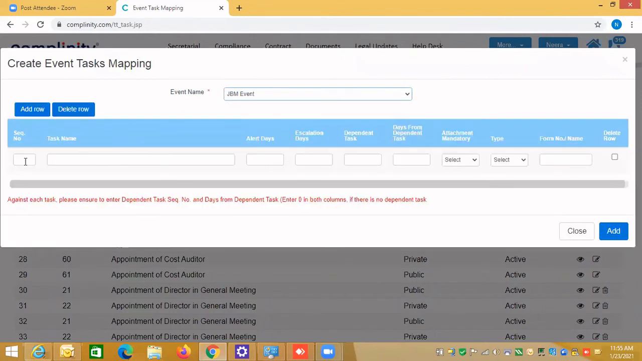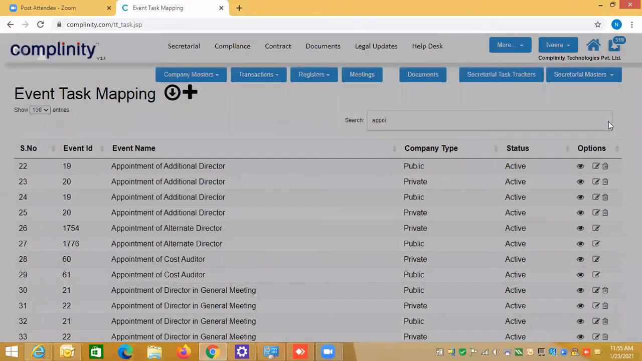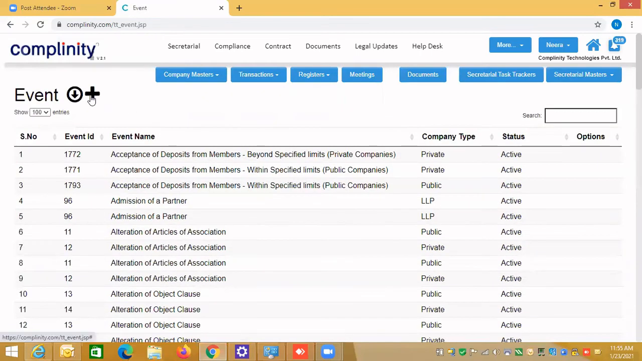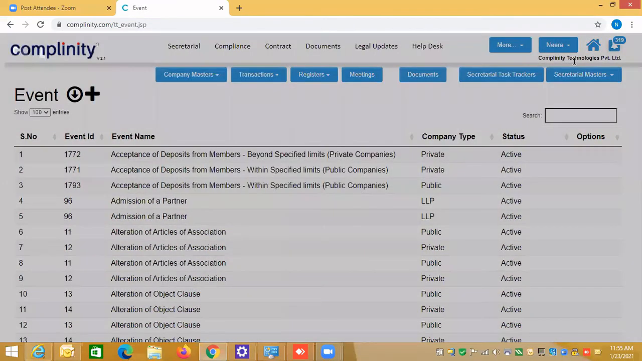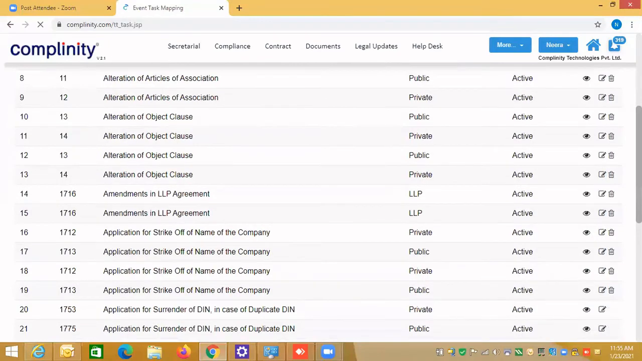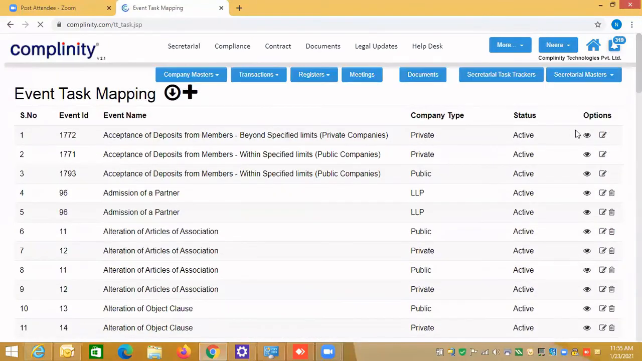You can create it the same way: give the event name, task name, alert days, escalation, and dependent task. If you say 10, then it is dependent. So you can create your own event also. By going to the event master, you can create your own event, and by going to the event task, you can see what all events are offered by Complinity. By coming over here, you will be able to see all the events.